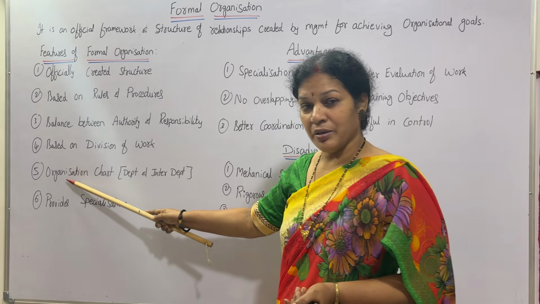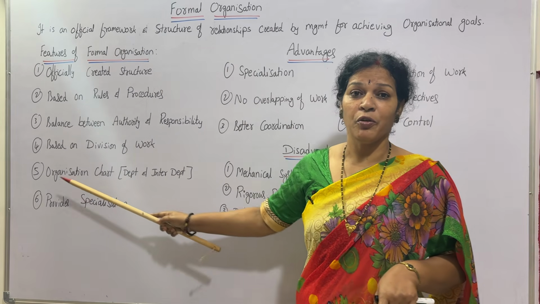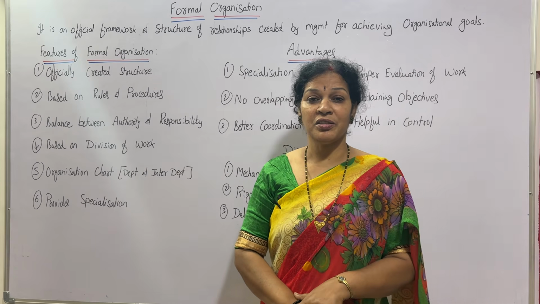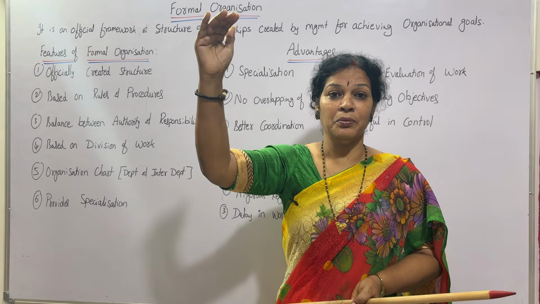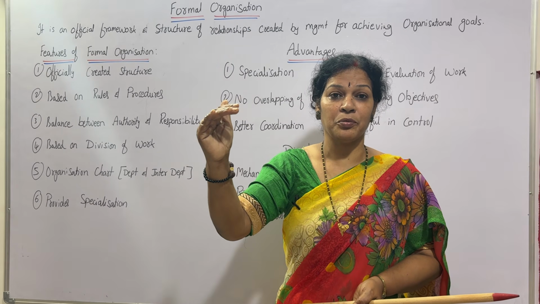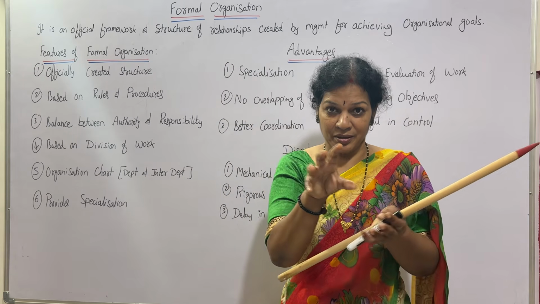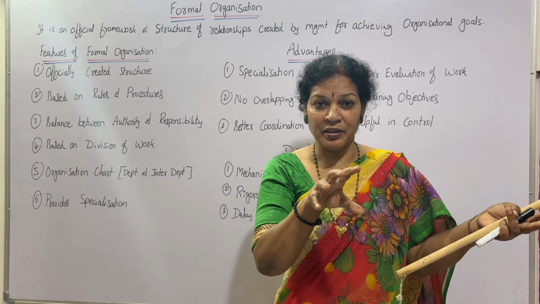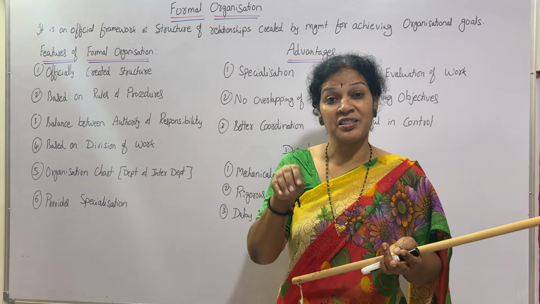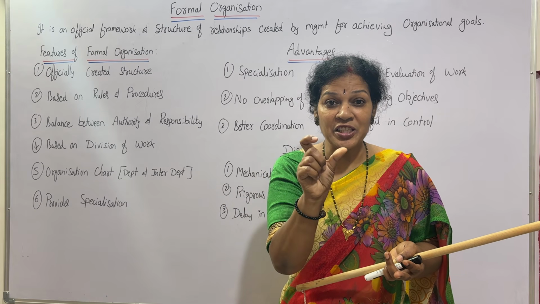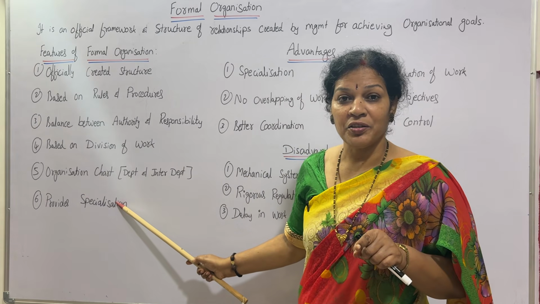And also, next point, organization chart. Always in any formal organization, you'll find an organization chart. What does this organization chart mean? This explains the entire organization in a proper way. CEO or board of directors are so and so, under them so and so, the managing director is there, under the managing director so and so, and there are many departments, which department is having how many employees, every department head, like everything, formally one chart is prepared. Getting it? So that is the organization chart.